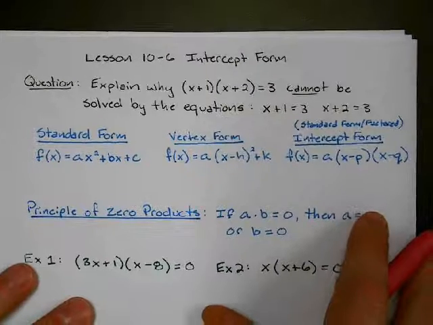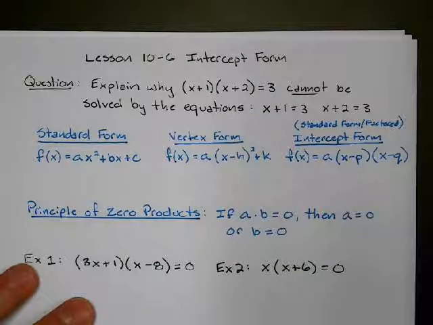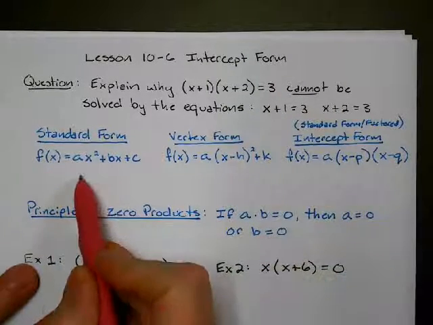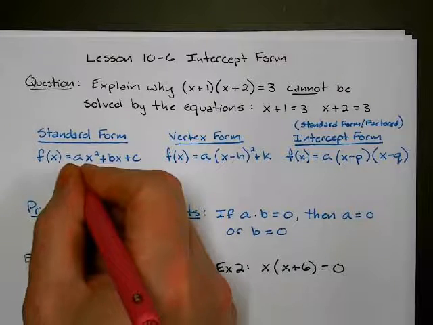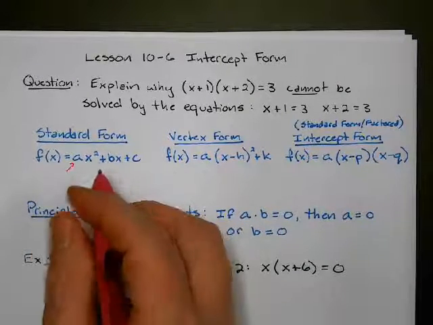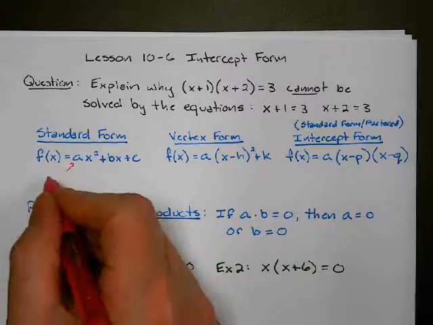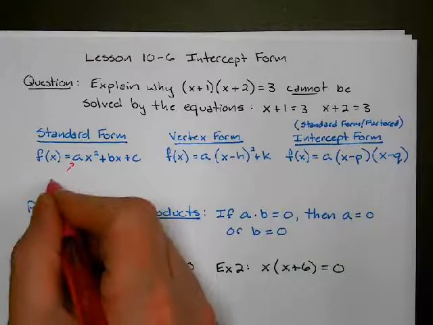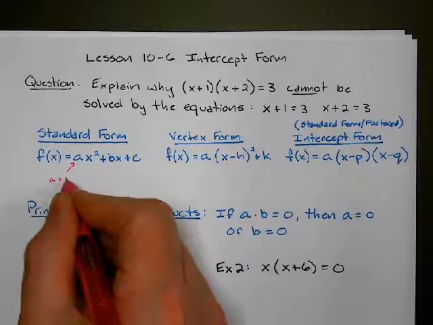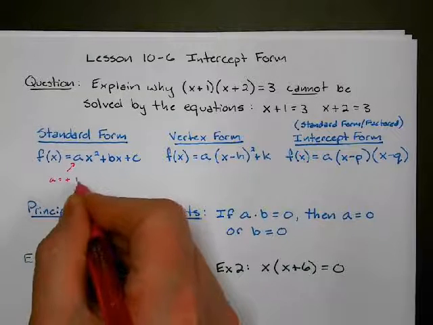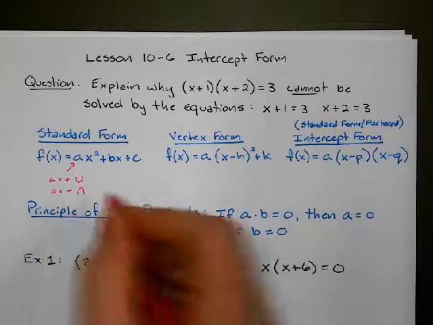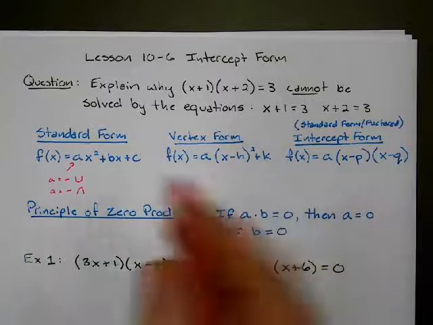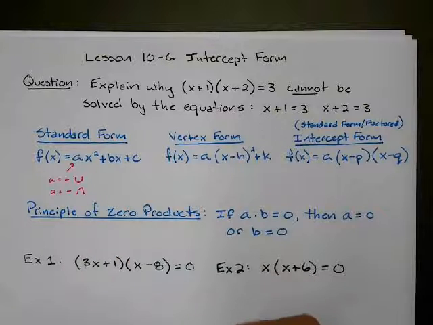We've already had two forms of quadratics so far. We've had standard form, and we talked about how in standard form, the a value told us if it faces up or down. If a is positive, then our graph faced up. If a was negative, then our graph faced down. We also talked about how a is kind of the strength of the graph.